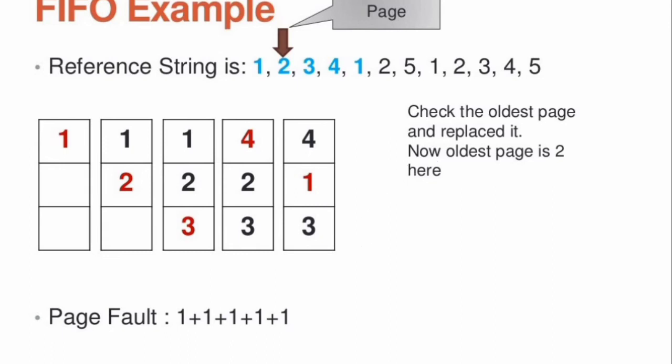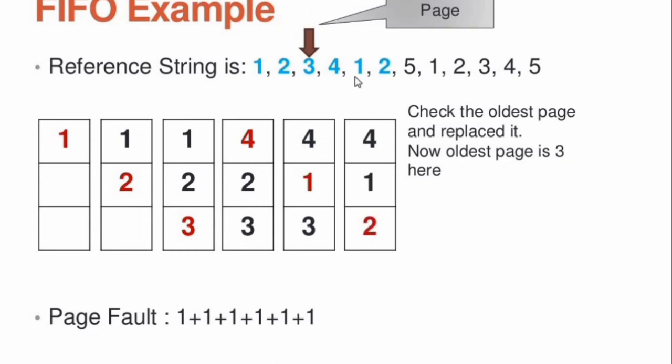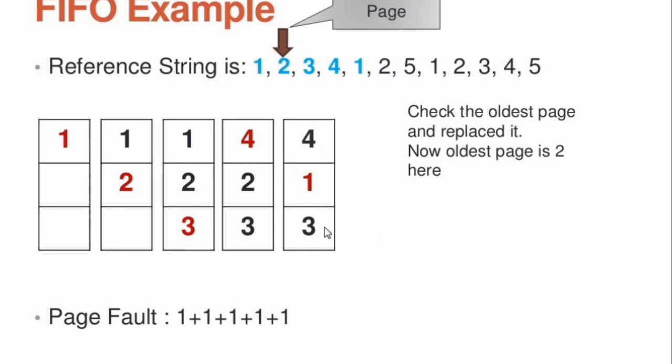Next you move to the next string 1. 1 is already present in the main memory, so in this state there is no page fault error. Why? Because the previous status of the memory is 4, 1, 3. So no need to do the page replacement.